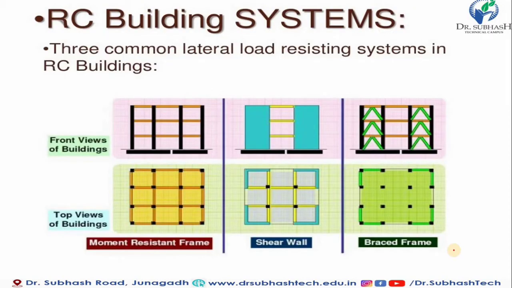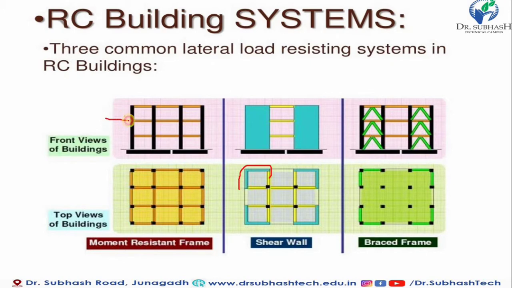Now RC building systems. There are three common lateral load resisting systems in RC buildings, described in this figure. First one is the moment resisting frame. You can see the top view of the building. It is made of frame structure with beam and column. The front view of the building you can see here. Second one is the shear wall. You can see that blue indicates the shear wall. This is the shear wall, and that is the front view of the building with the shear wall provided.